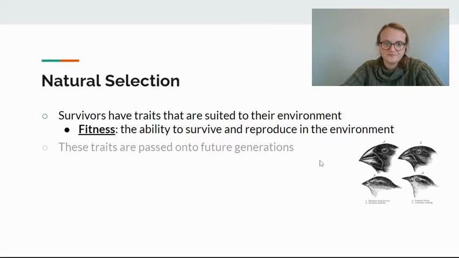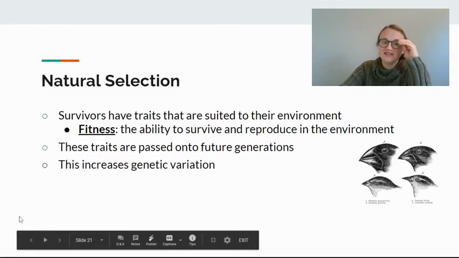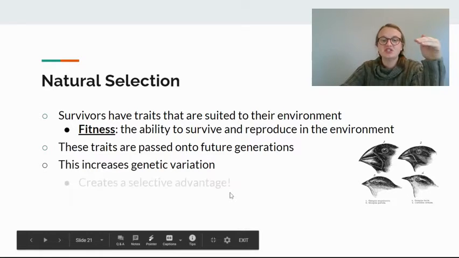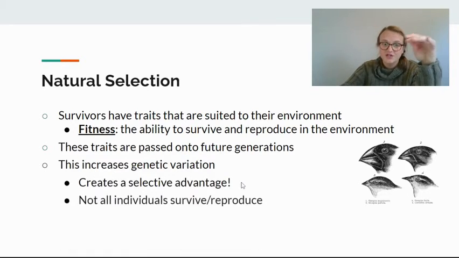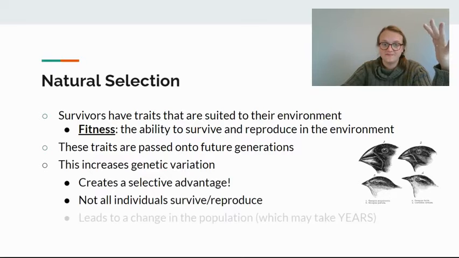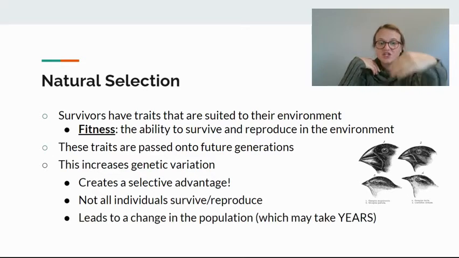These traits are passed on to other generations, and natural selection increases genetic variation, okay, because it creates a selective advantage. So not all individuals survive and reproduce. So that's why there's a lot of genetic variation. And this natural selection, which increases genetic variation, will lead to a change in the population.